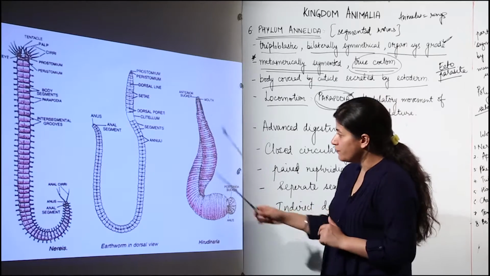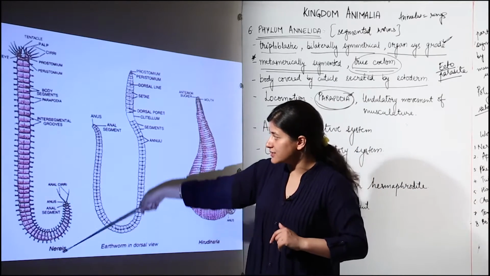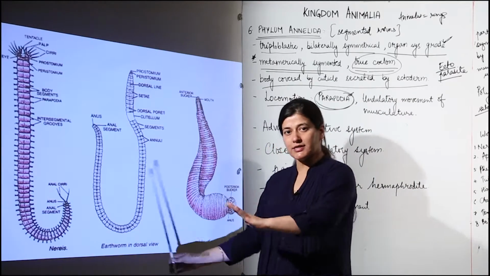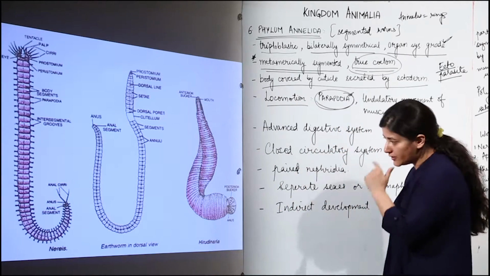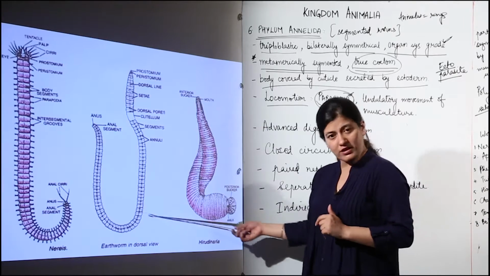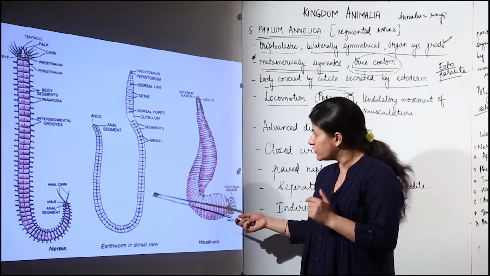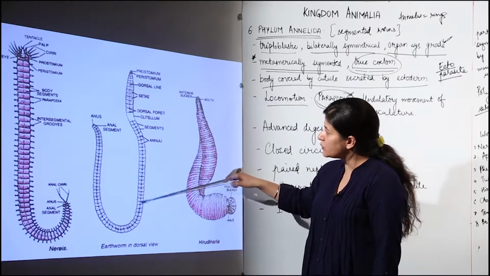This is a leech. This is an earthworm and this is a Nereis. So this is a polychaete basically. We keep it aside, they are marine forms, they have different structures for locomotion. They are going to bring about their movement by circular and longitudinal muscles. You see the rings over here.